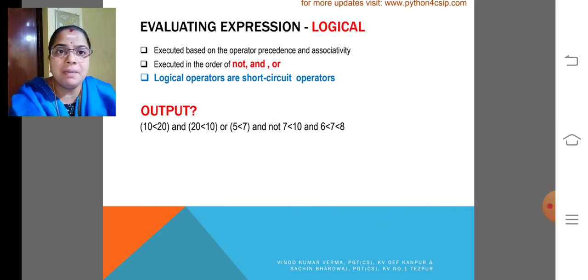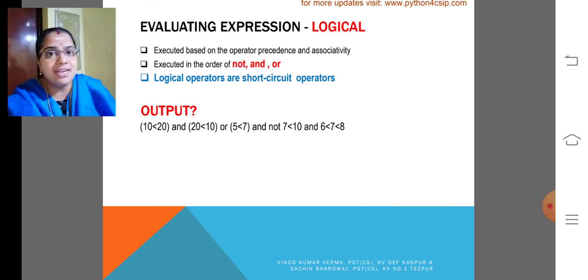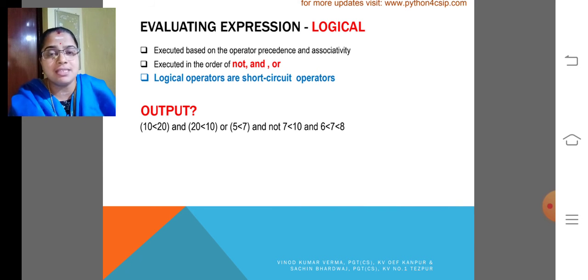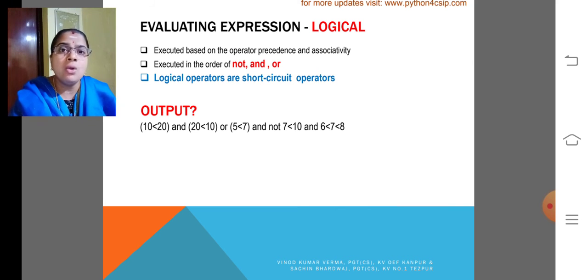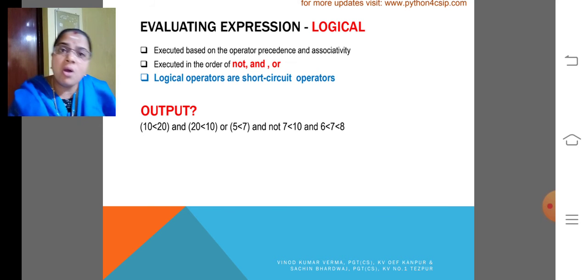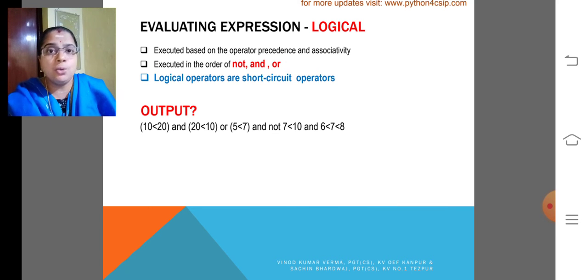Then logical expression. The logical operators are short circuit operators, that we already discussed, that are Boolean expressions. In a logical expression, logical addition and logical multiplication happen. Logical addition always returns true when one of the inputs becomes true. And logical multiplication will give true as the output when all the inputs become true. So that is why logical operators are termed short circuit operators.